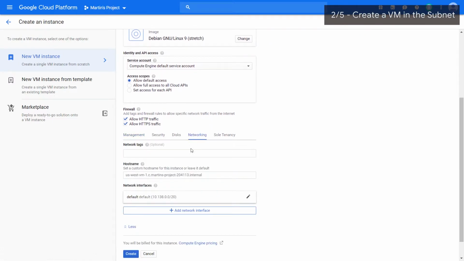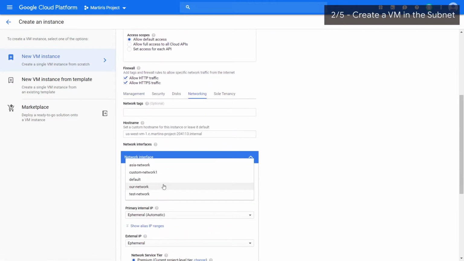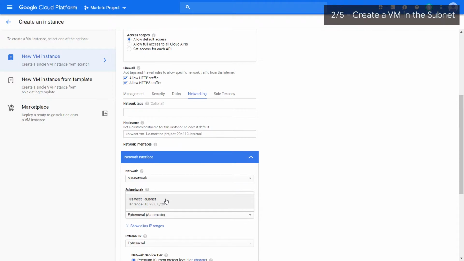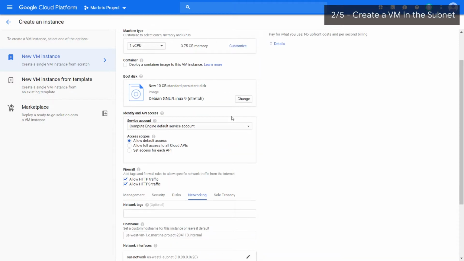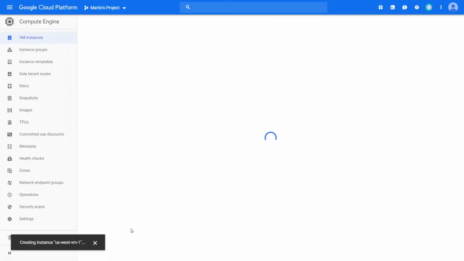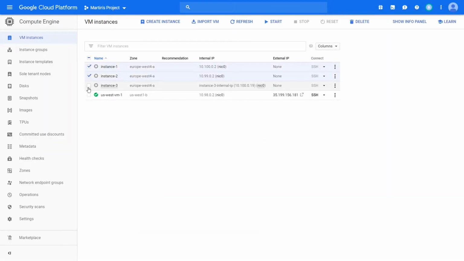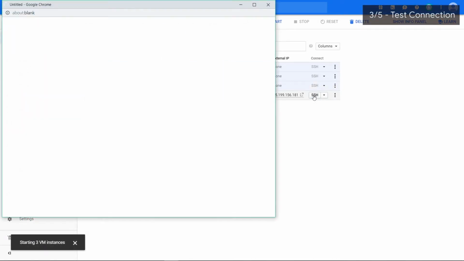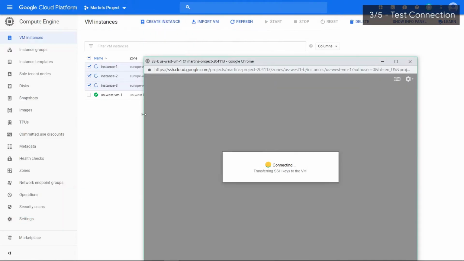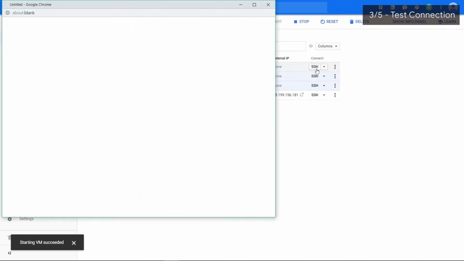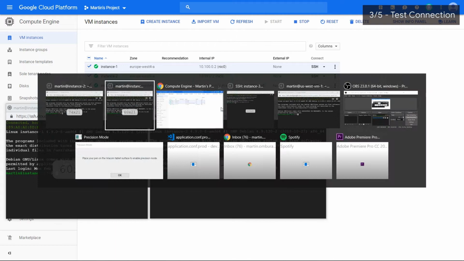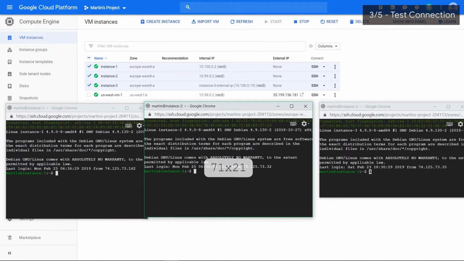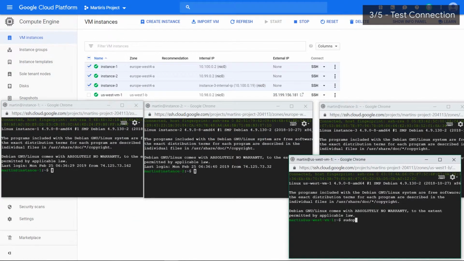So within the networking section, let's select our network. Our network, the subnet is US West 1. Correct. We can leave this as is. I think we're good to go. Let's start our other virtual machines. And let's SSH into all of them. So I'm going to go ahead and install Netcat in this virtual machine.